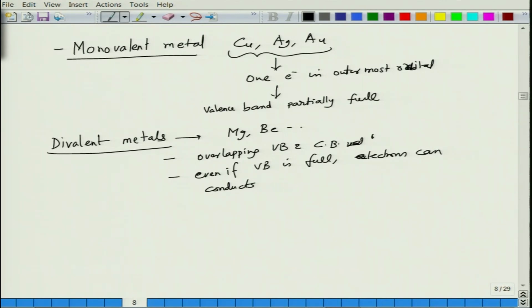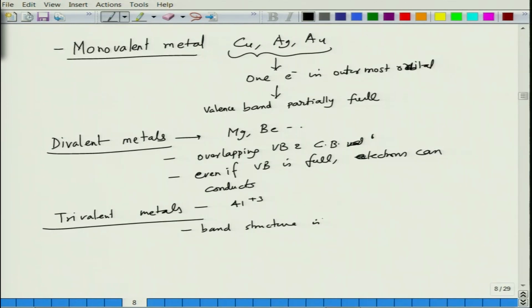On the other hand, if you look at trivalent metals such as aluminum, which is +3, the band structure is similar to monovalent metals. So, the outermost band is partially empty.